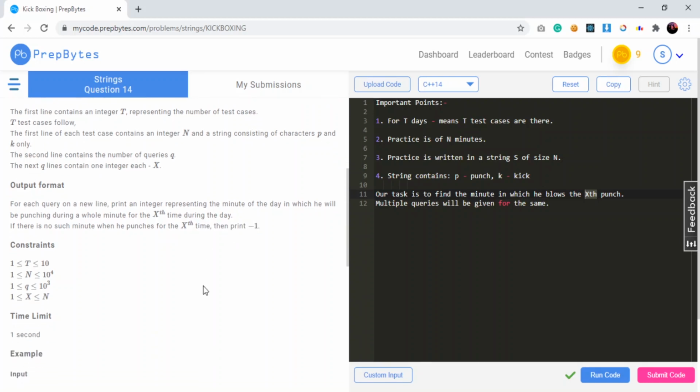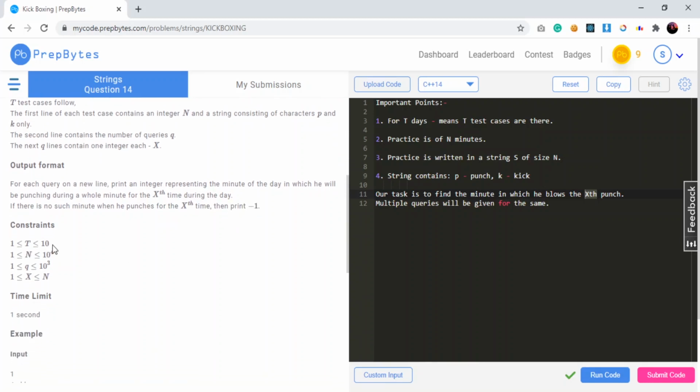Okay, now the constraints are the test cases can be as high as 10, and it can be between 1 to 10.